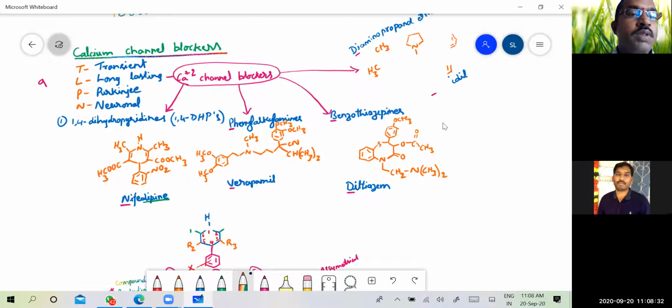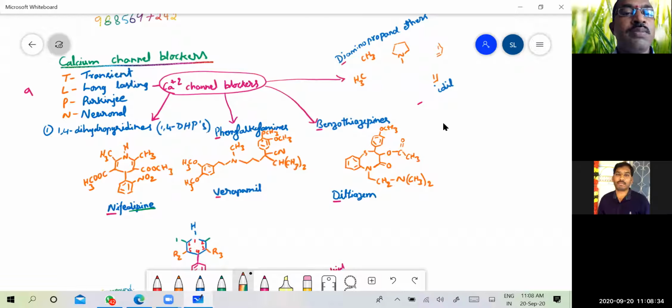The targets for these calcium channel blockers are the calcium channels themselves. There are at least 9 different types of calcium channels in the body. Of them, the important ones are 4 types: T type, L type, P type, and N type. T stands for transient, L stands for long-lasting, P stands for Purkinje, and N for neuronal calcium channels.